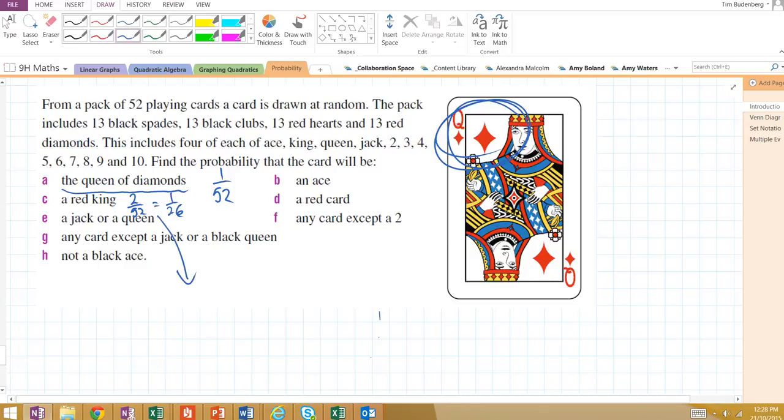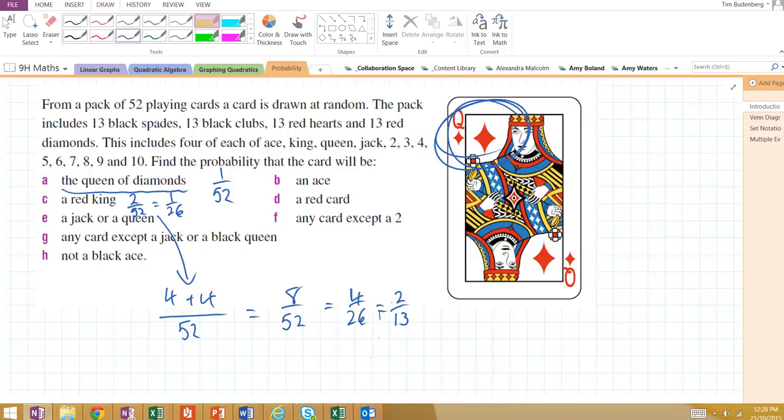So, a jack or a queen. There are 4 jacks and 4 queens, meaning there are 8 successes out of 52 total cards, or 4 out of 26, or 2 out of 13. Note how what I'm doing on the top and bottom to simplify is taking out a factor of 4. So our final answer would be 2 out of 13.